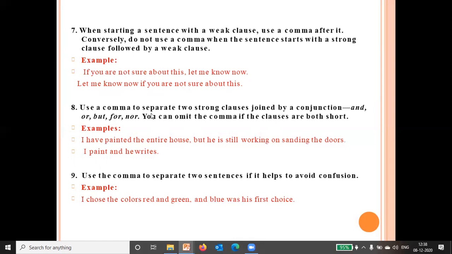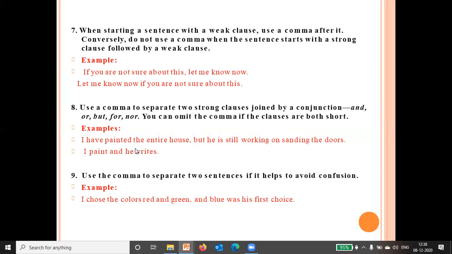Next, use a comma to separate two strong clauses joined by a conjunction, like and, or, but, for, or nor. You can omit the comma if the clauses are both short, like these two short clauses, so we have omitted it here. I paint and he writes.